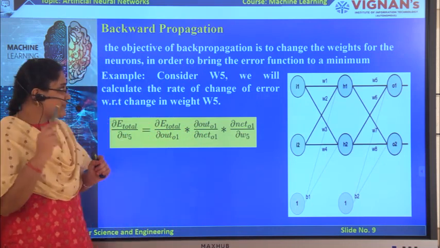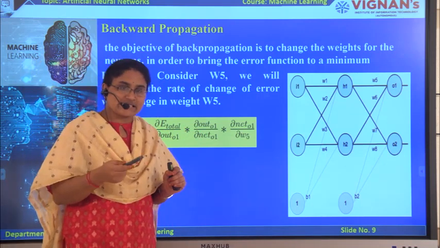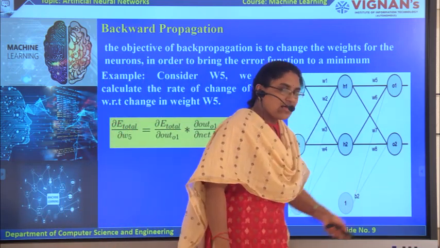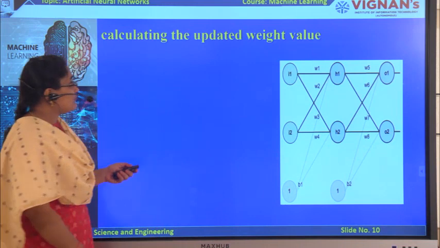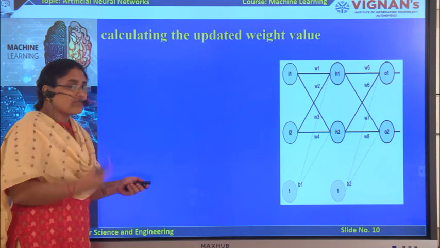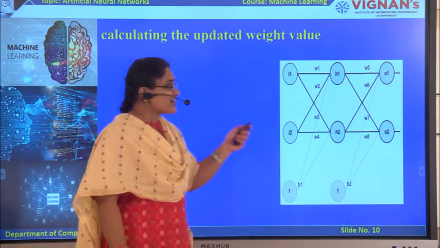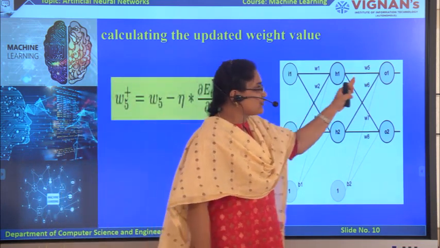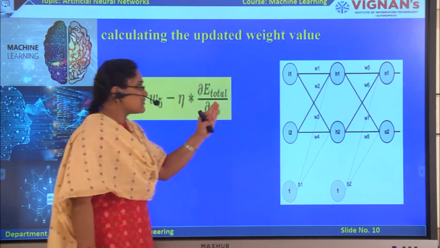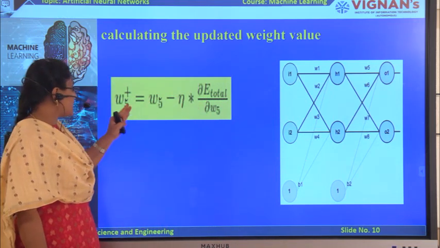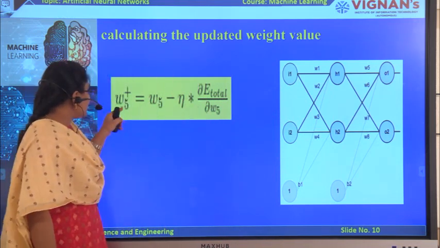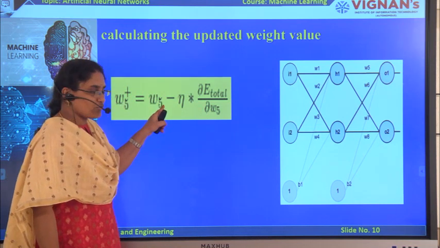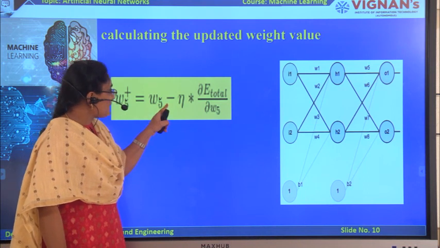Like that we can perform this for all the weights, and then we have to calculate the updated weight values for each. Here we are considering W5, so for the updating of W5 we are using this formula: W5 plus is equal to the old value of W5 minus eta.